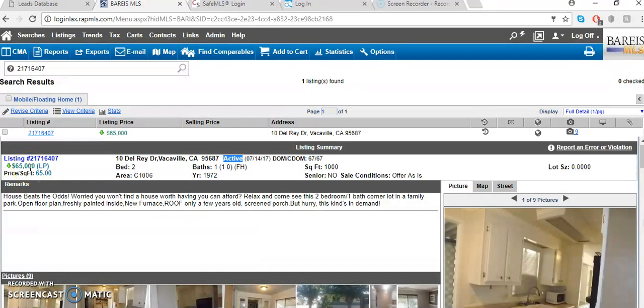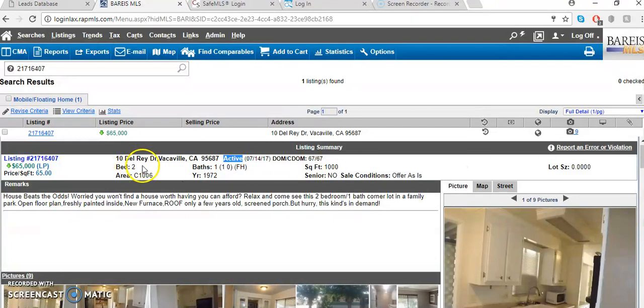So this is a mobile home. If you guys remember, if you see a property or if a client is inquiring about a property under $100,000, that is a manufactured or a mobile home. So that's gonna give it away to you. If it's $65,000, less than $100,000, then you can just say, "Hey Stephanie, this is Reina, and I'm calling about 10 Del Rey Drive in Vacaville, the mobile home that you were inquiring about." And then you can proceed with whatever questions Stephanie would have about the property.